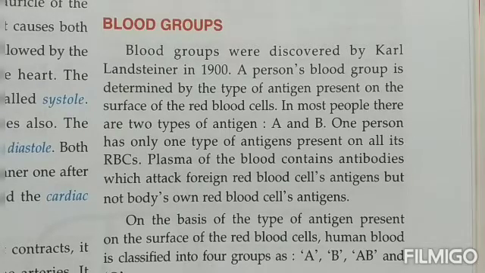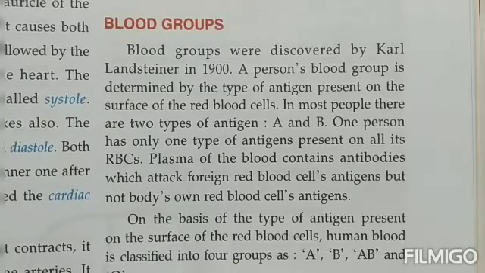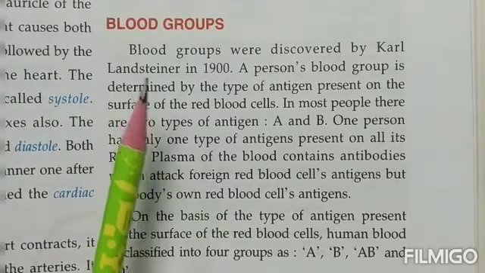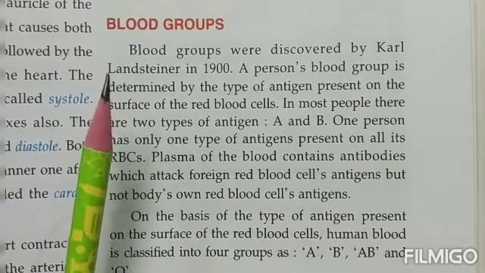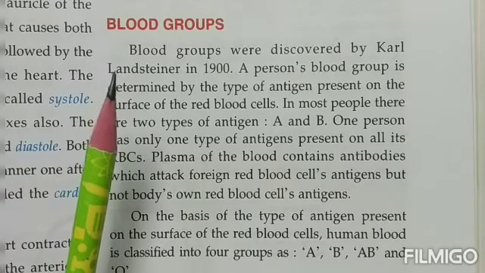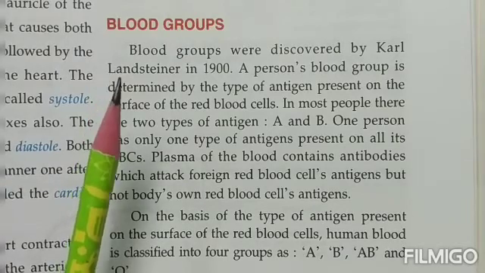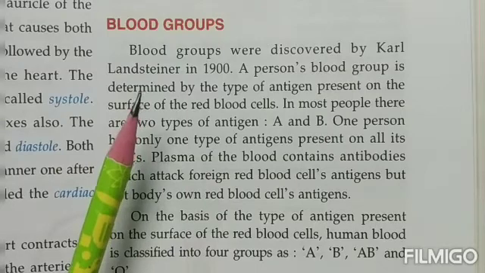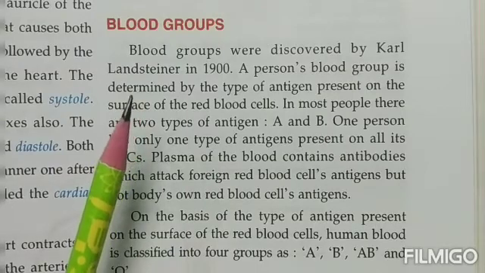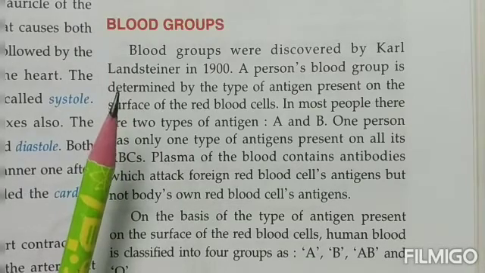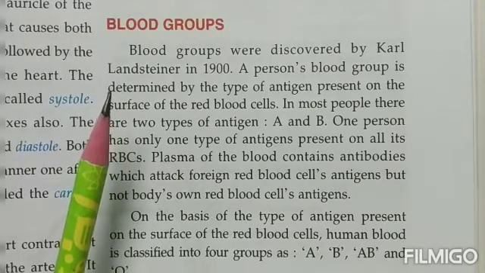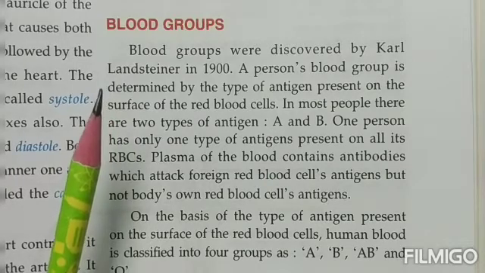Now, what are blood groups? Blood groups are such kind of groups, children, that make the blood of one person differ from the blood of the other person. They are like groups or segregation based on certain things that are found in the blood. Because of those things, blood is categorized into 4 different types or kinds. And all of us have one kind of blood out of those 4 categories.